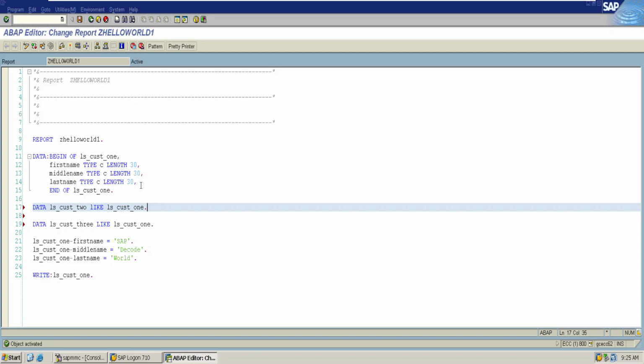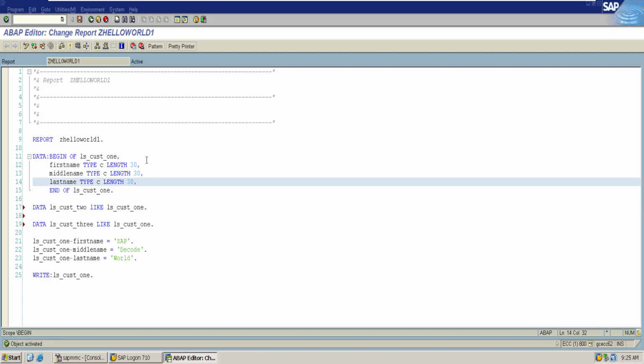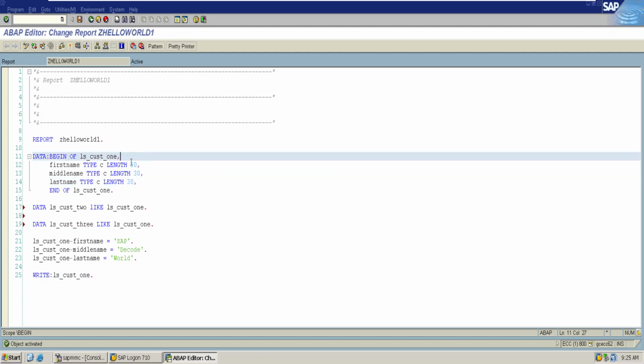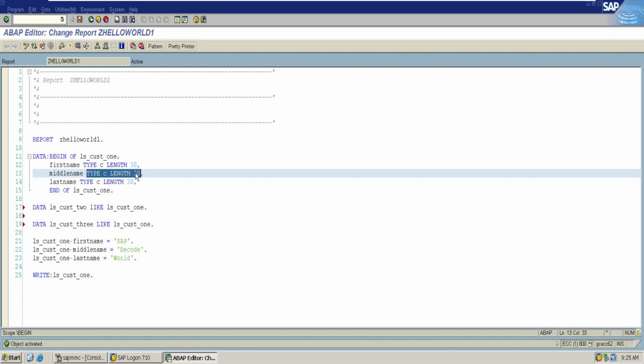If I want to create some attributes by using a like keyword, we can do it by using like. So we are making the machine understand: create my middle name attribute like that of field first name. But this doesn't work because we are not mentioning which structure this attribute belongs to.